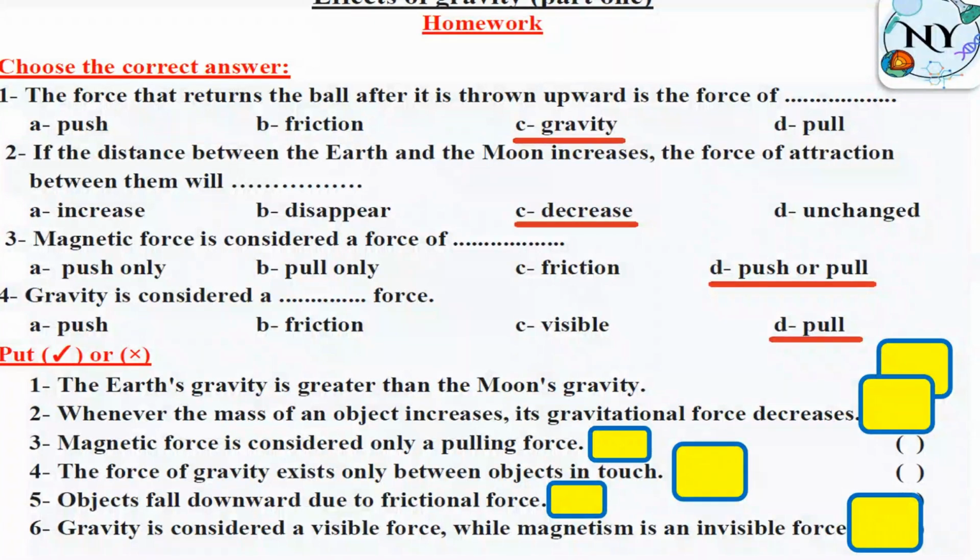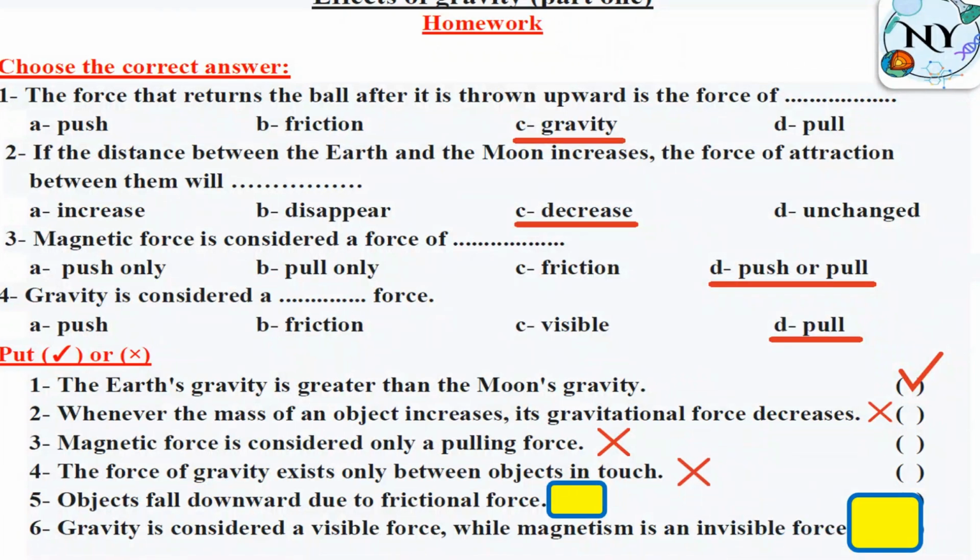The Earth's gravity is greater than the Moon's gravity. What do you think? True. Whenever the mass of an object increases, the gravitational force decreases. False. Magnetic force is considered only a pulling force. Only pulling force? No. Pull or push, repulsion or attraction. The force of gravity exists only between objects in touch. No, that's false. Objects fall downward due to frictional force. No, due to gravity.